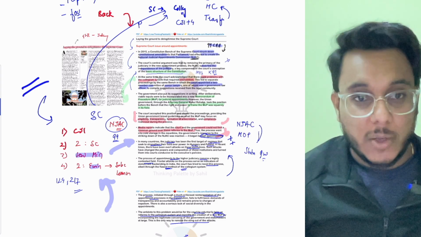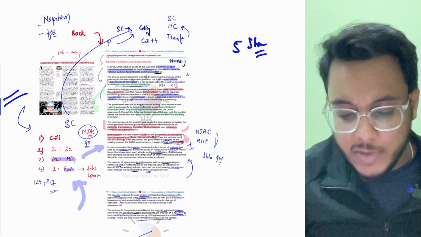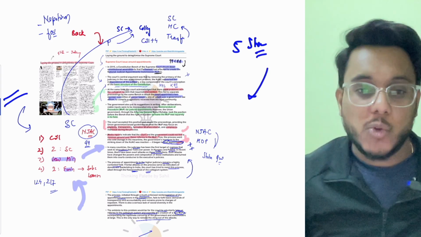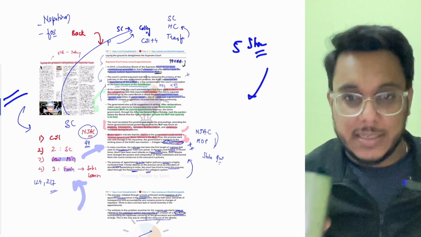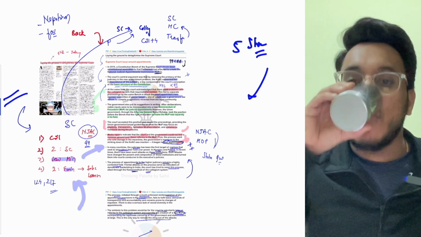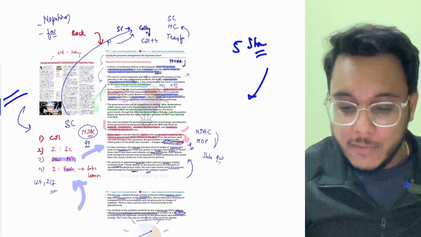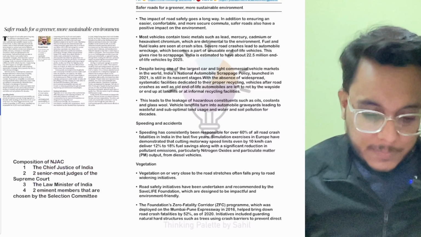This is all, guys, about this particular article, and I believe this is actually a 5-star article because the entire issue of judicial appointments has been discussed very comprehensively here. So that is all about this article, and now we'll be moving to the next article.